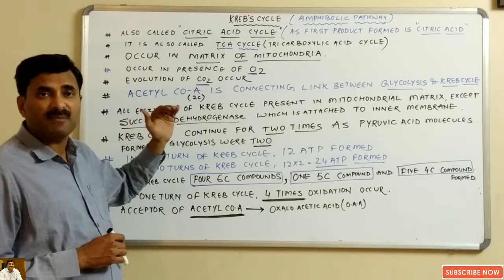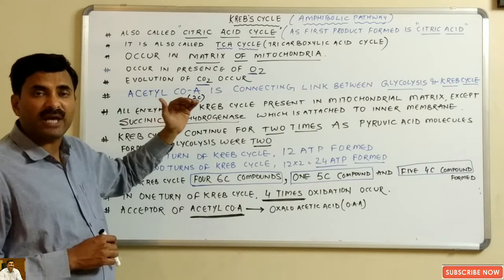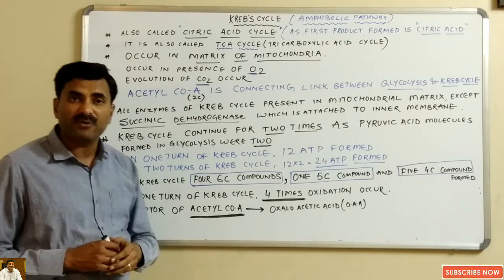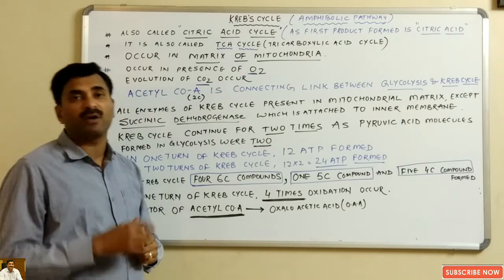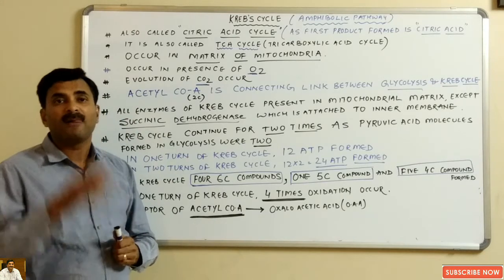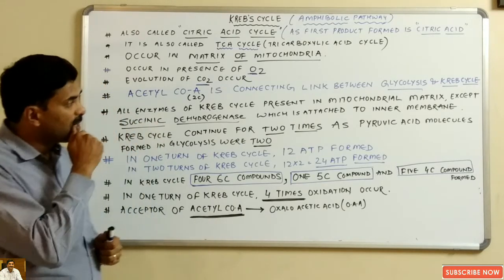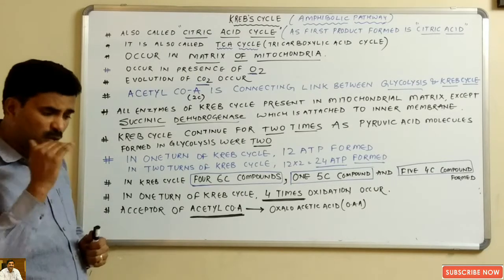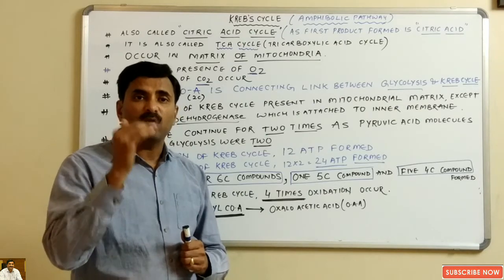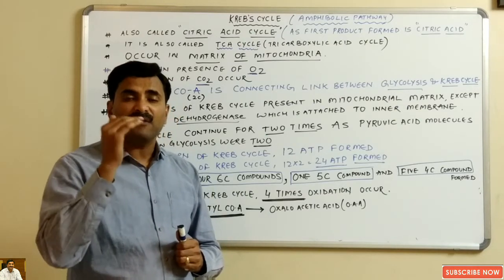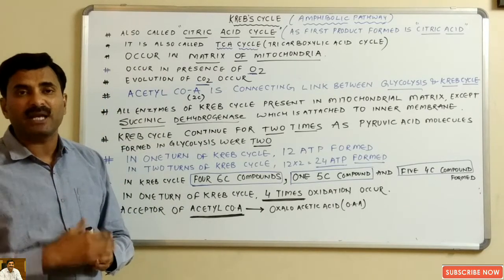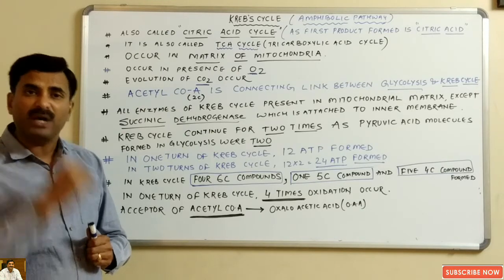Also you must remember that all necessary enzymes for the Krebs cycle are present in the matrix of the mitochondria, but there is one enzyme known as succinic dehydrogenase. It is not found in the matrix of the mitochondria, while it is attached to the inner membrane of the mitochondria. Now you must also know that in glycolysis the pyruvic acid was formed, and the future of the pyruvic acid depends on the presence or absence of O2. If O2 is available, then pyruvic acid will enter into the Krebs cycle.